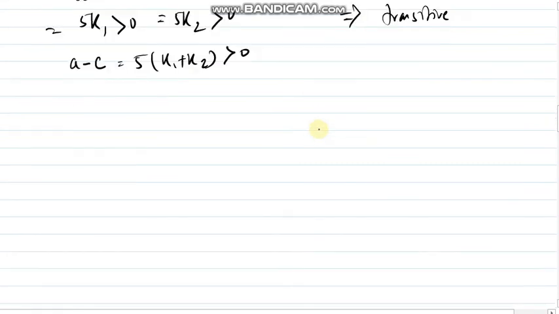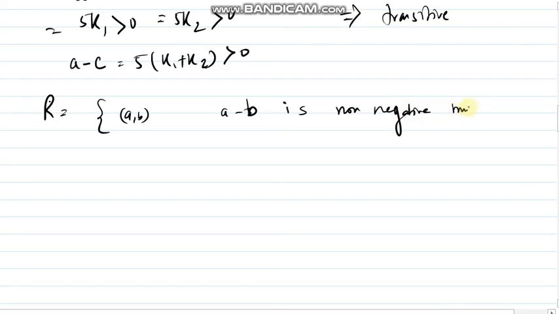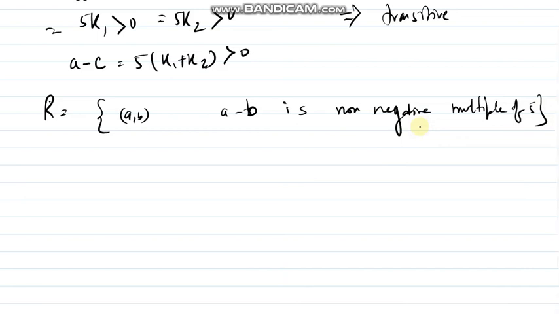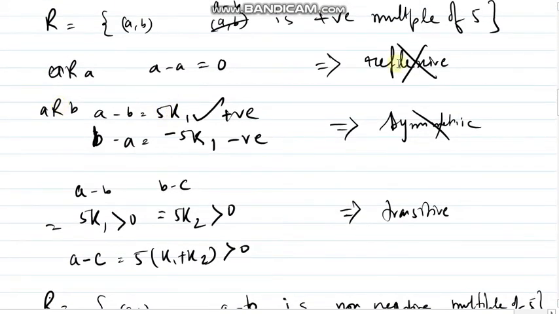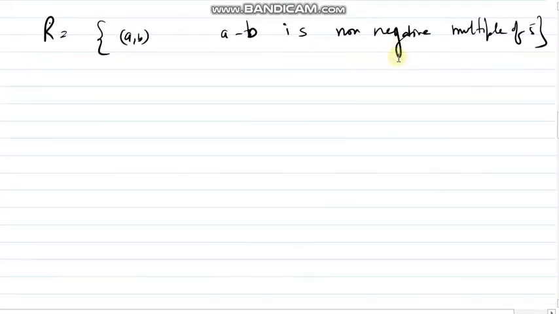Now if I change the language again a bit, if my next relation is (a, b) such that a minus b is a non-negative multiple of 5. Be very careful about this type of term. Non-negative means it is not negative; it can be positive or the neutral value, zero. So in this case, checking the previous one, the relation will be reflexive too. Is it fine? So this is all the case.